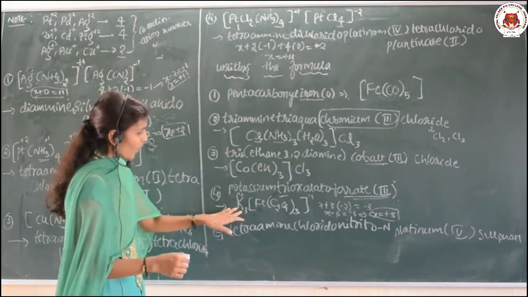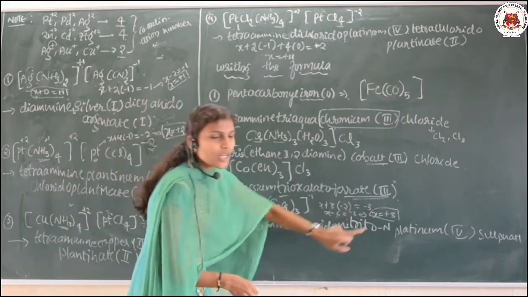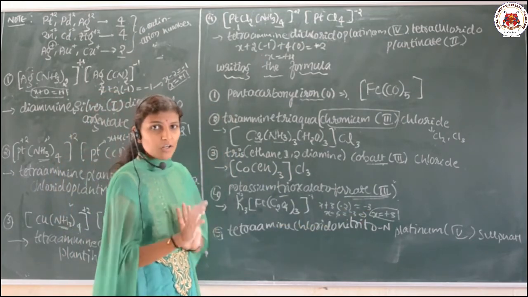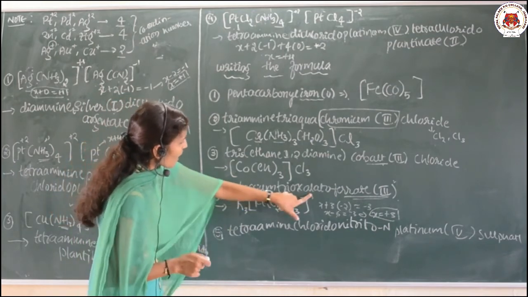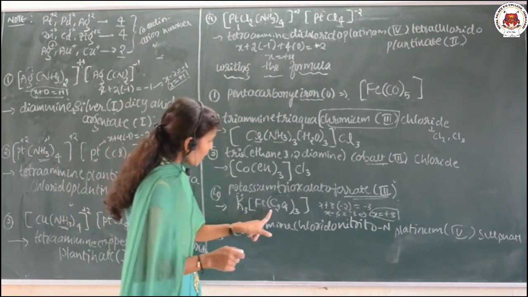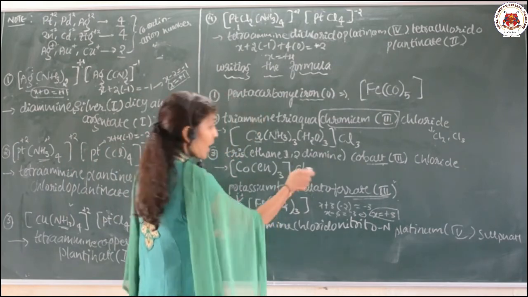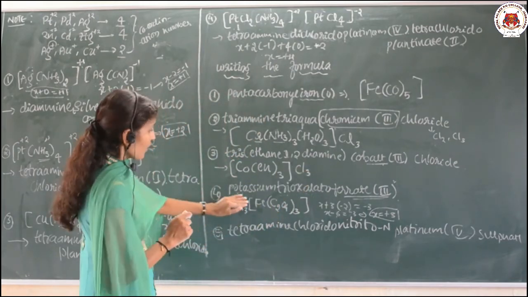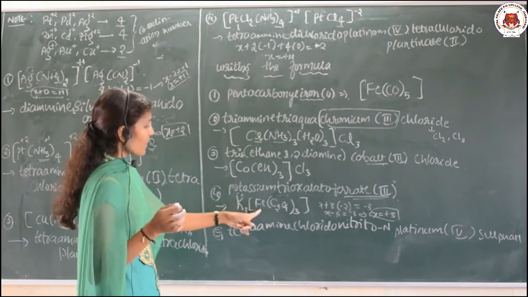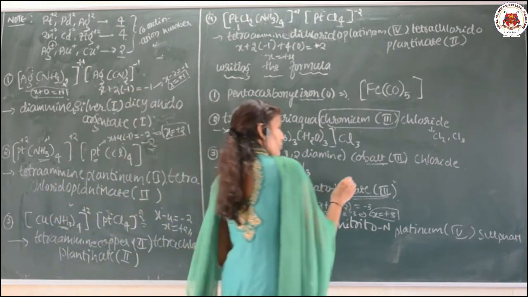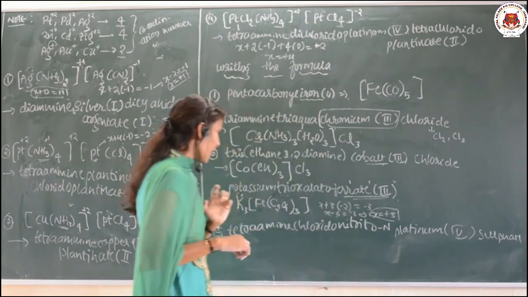Suppose if I am taking K4, it must be equivalent to 4 minus. So it is not a correct one. So you can use here the formula as K3 Fe C2O4 3 times. And why have they used ferrate? See here, the complex charge will be in the form of minus. So to indicate the central metal atom, they have used the term ferrate. And next one.